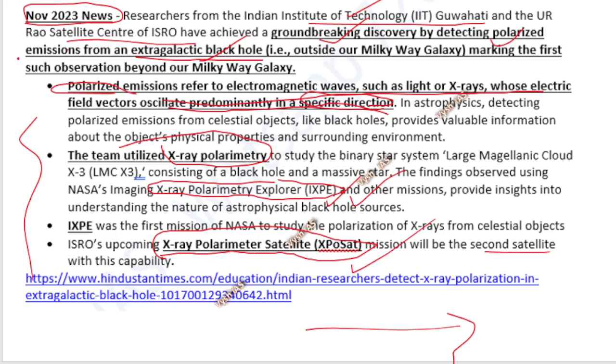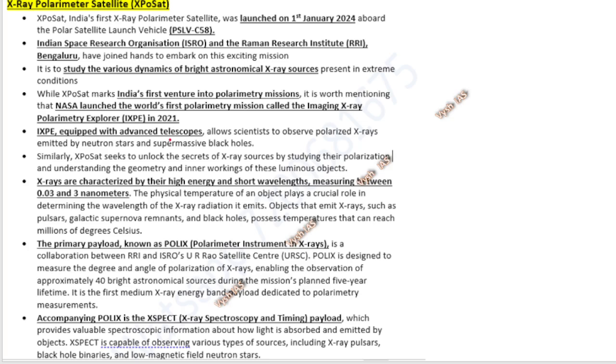That means I took you from a May news to a November news, and now to the January 2024 news, which are all related. Okay, so what do we have to study next? We have to study XPoSat. From AstroSat we went to black hole, from black hole we went to X-ray, and now we are going to XPoSat. So XPoSat is India's first X-ray polarimeter, launched on 1st January 2024, aboard again the PSLV, PSLV-C58. The numbers will keep changing, you don't have to learn them by heart. ISRO and the Raman Research Institute in Bangalore, named after CV Raman, have together done this mission.